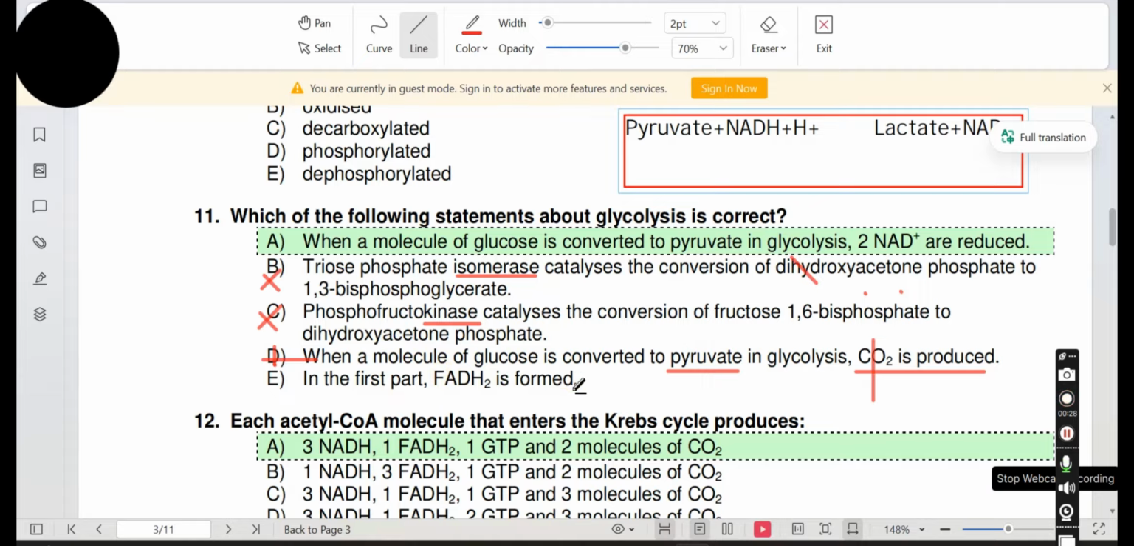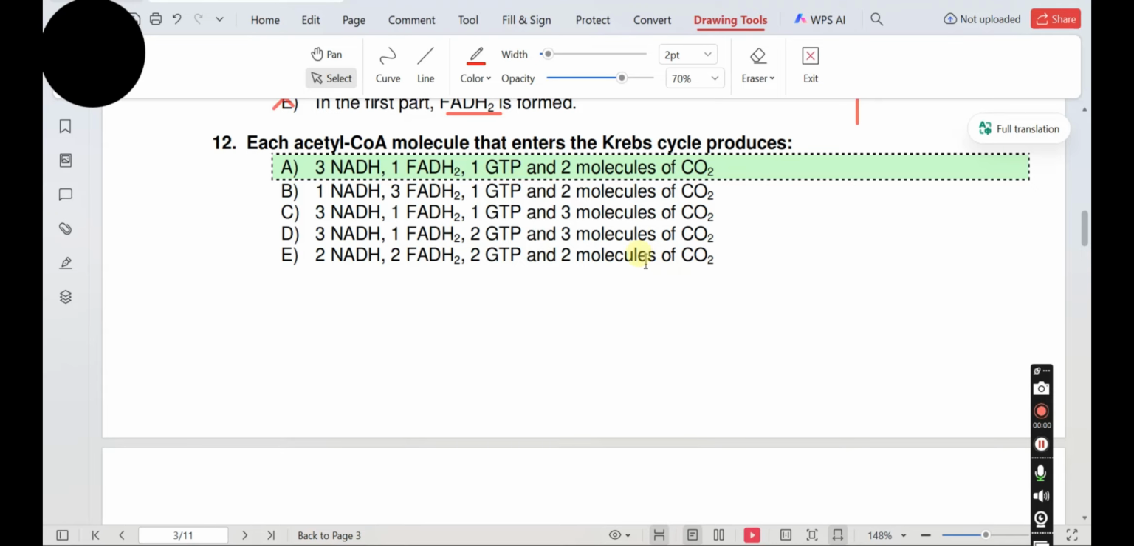In option E, in the first part, FADH2 is formed. FADH2 is formed only during the Krebs cycle. So E can't be the answer. Only A is correct. Question 12 of IMAT 2025.